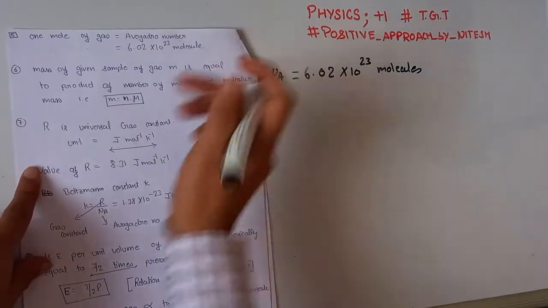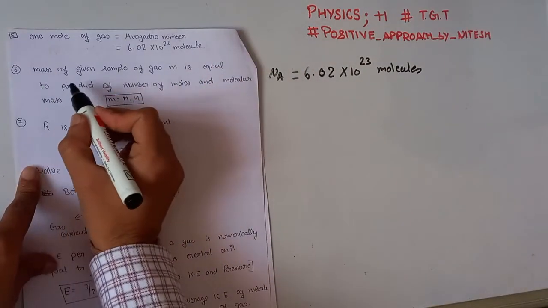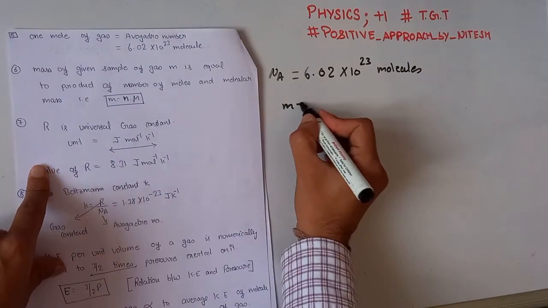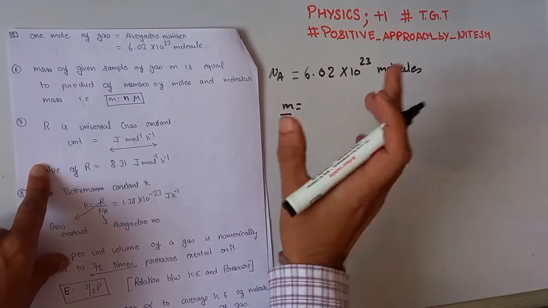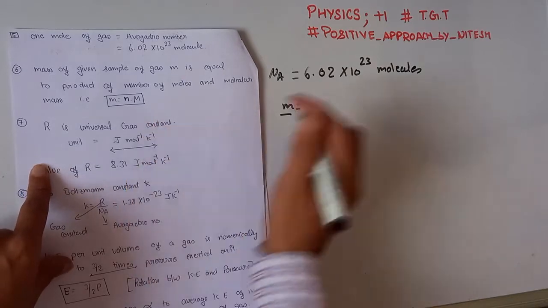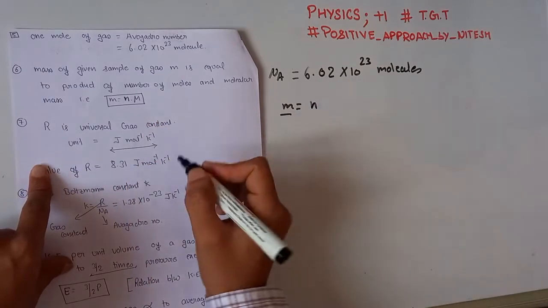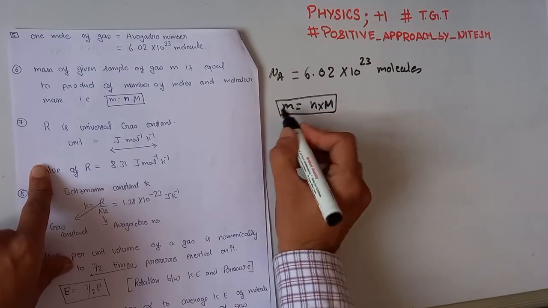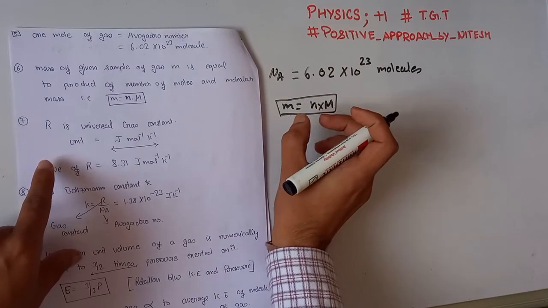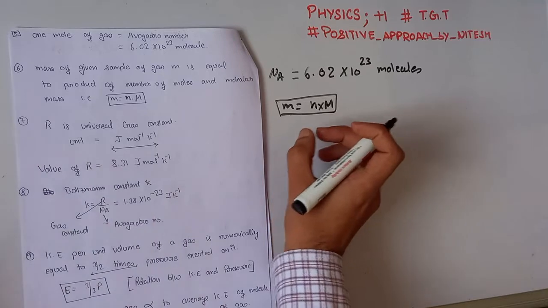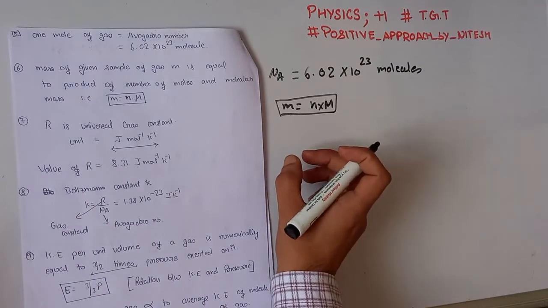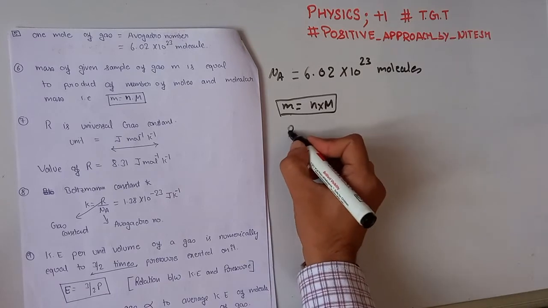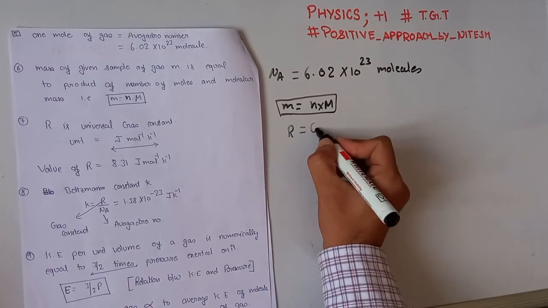Our next important key point number 6 is mass of a given sample of a gas, M. Mass of a given sample of a gas M is equal to the product of number of moles of gas and molecular mass. This is the mass of the given sample of a gas M, which is equal to n cross M, where n is the number of moles and M is the molecular mass.